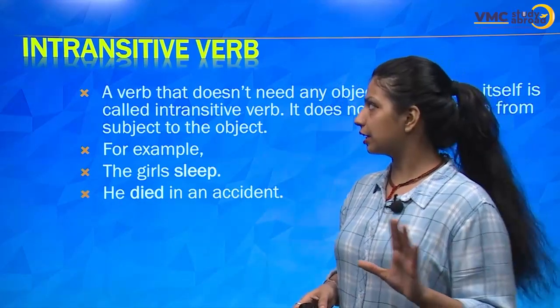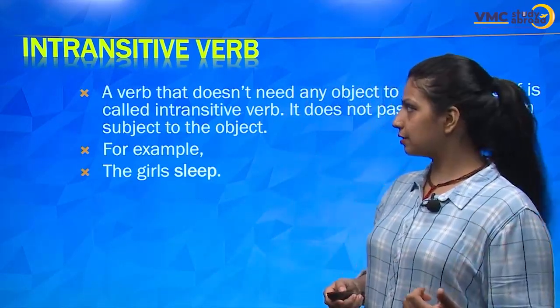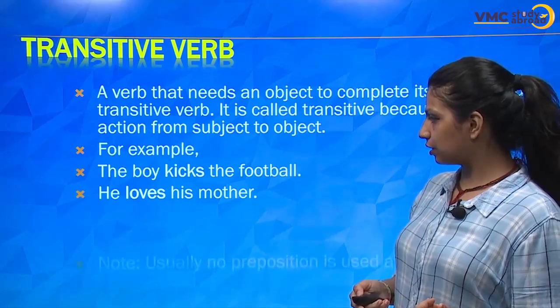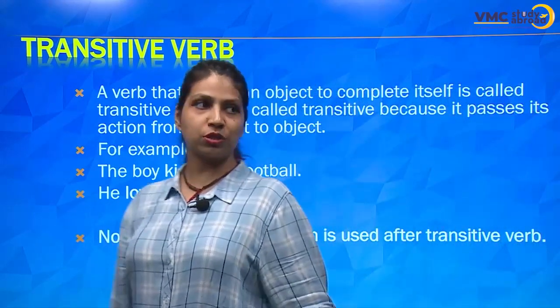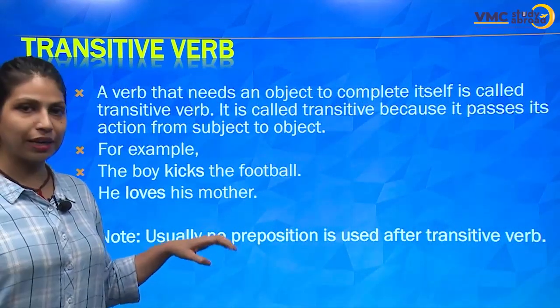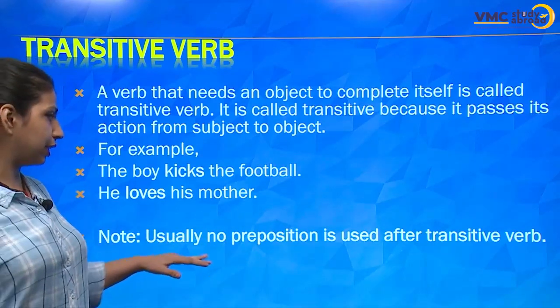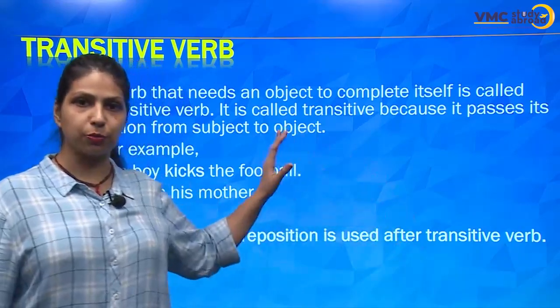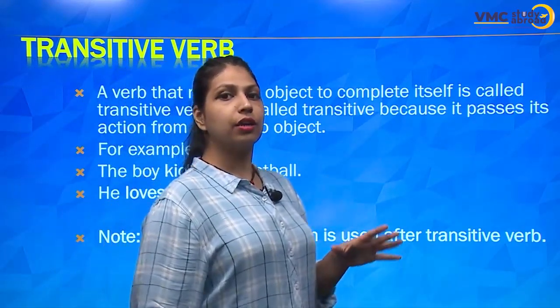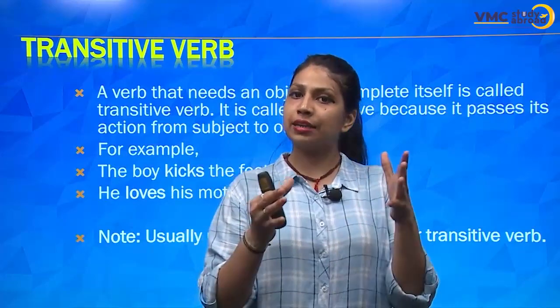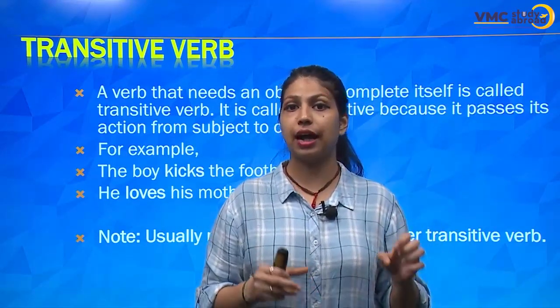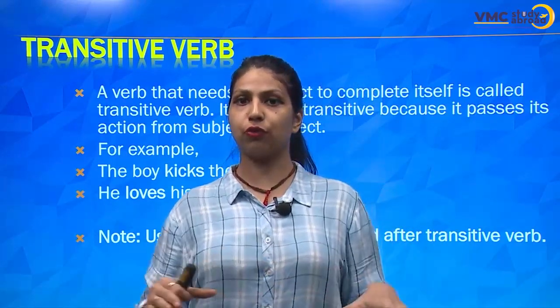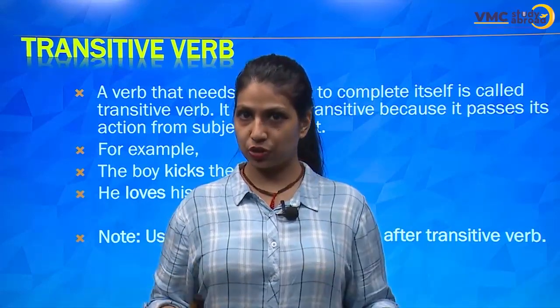I'll tell you one more thing here. See, in the previous slide, the note was given to you and I told you that I will explain it later. Here it is written, usually no preposition is used after a transitive verb. In a transitive verb, after the verb you need an object, but that object should not follow any preposition, right?